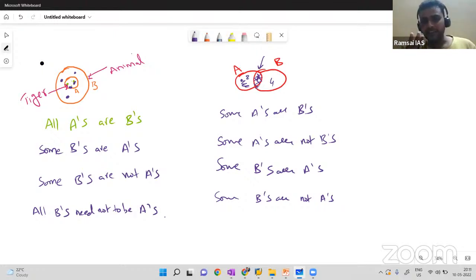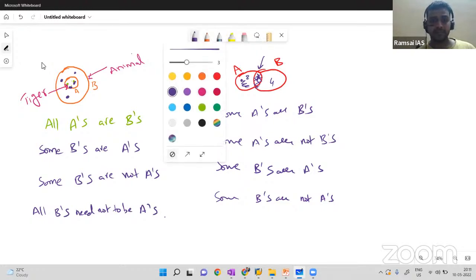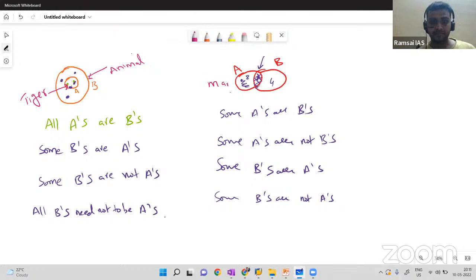Can you give me any example in real time for this? I'll give you one example: man, Indian. So I can say some men are Indians, some men are not Indians. Yes, all men are not only in India, they are in different countries, but few men are in India only. Similarly, all Indians need not be men. Few Indians are men, few Indians are not men.